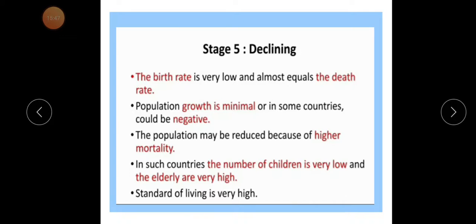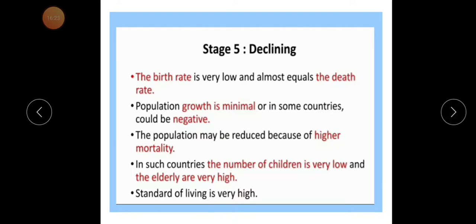In such countries, the number of children is very low and the elderly population is very high. Male and female populations are both engaged in economic activities, so they do not prefer new births, which is also responsible for the low birth rate in that region.